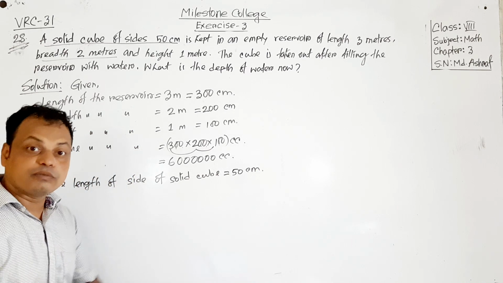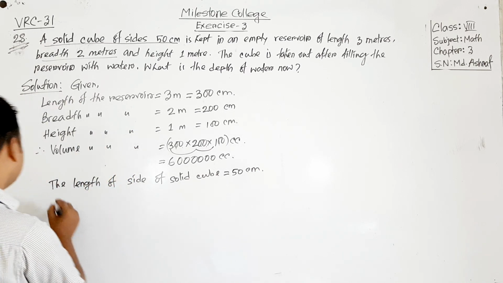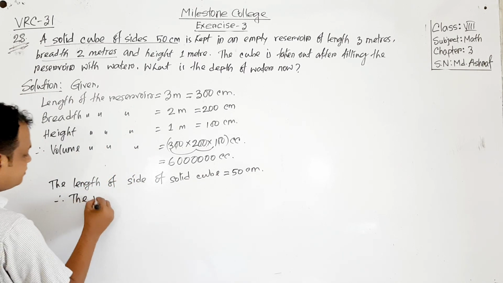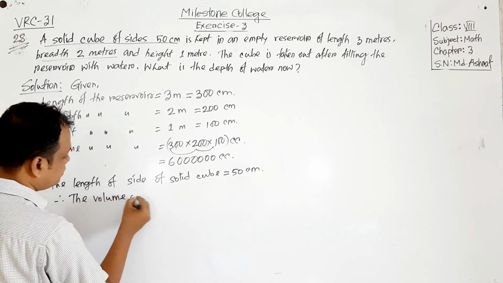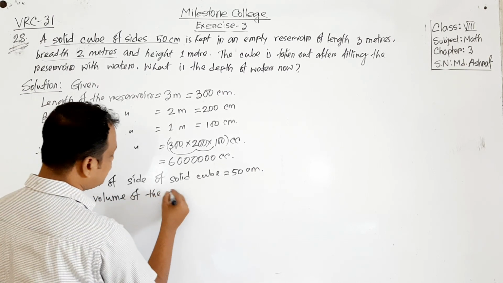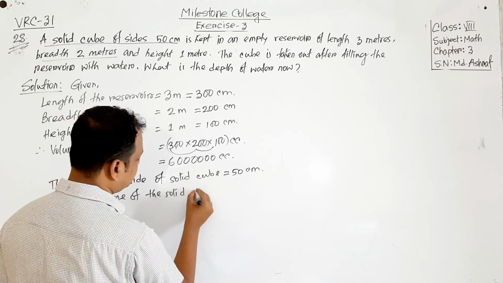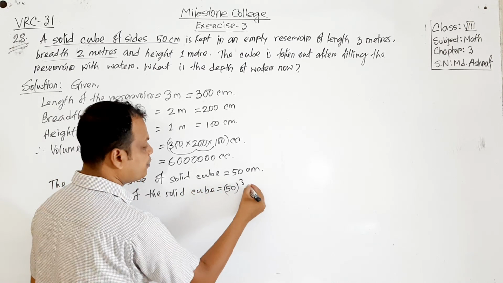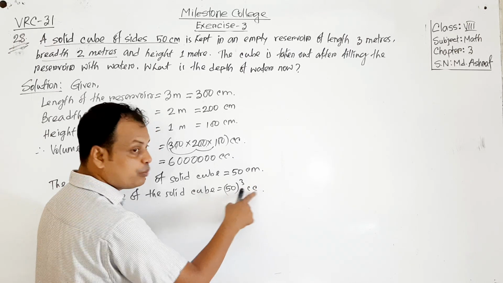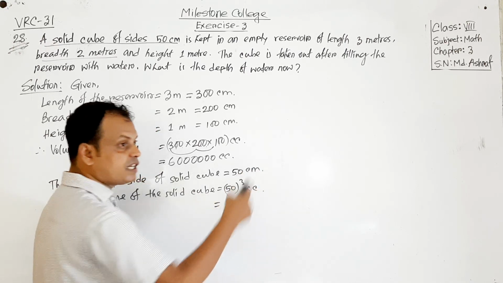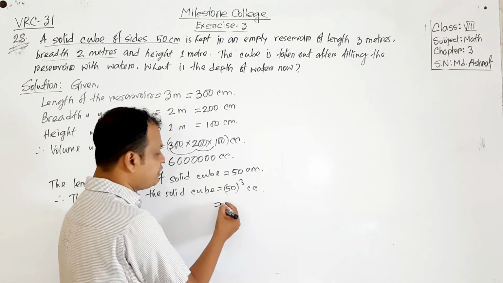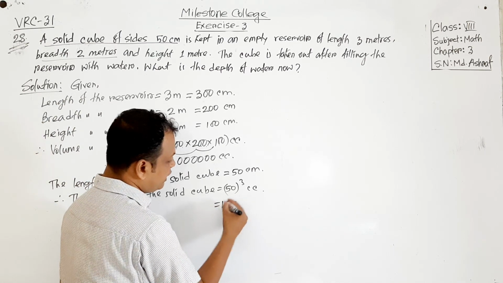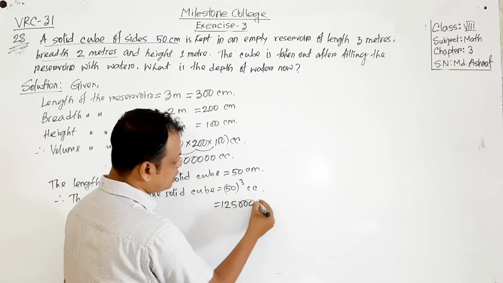Can we find the volume of the solid cube? Therefore the volume of the solid cube will be 50 cubed cubic centimeter. So 50 cube will be 125, and there will be 000 cc.